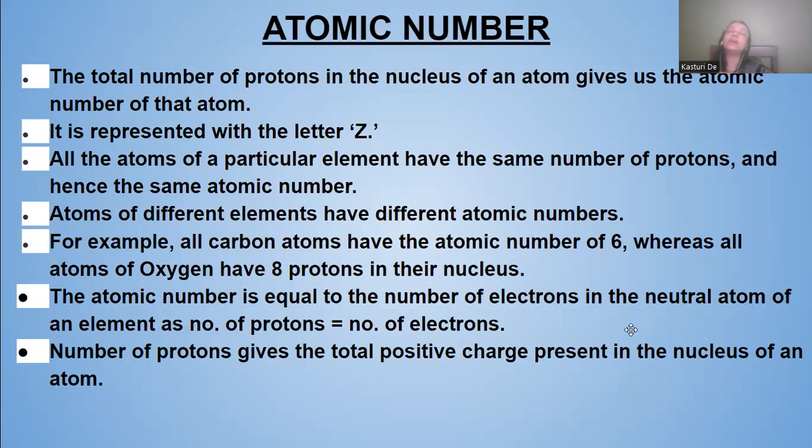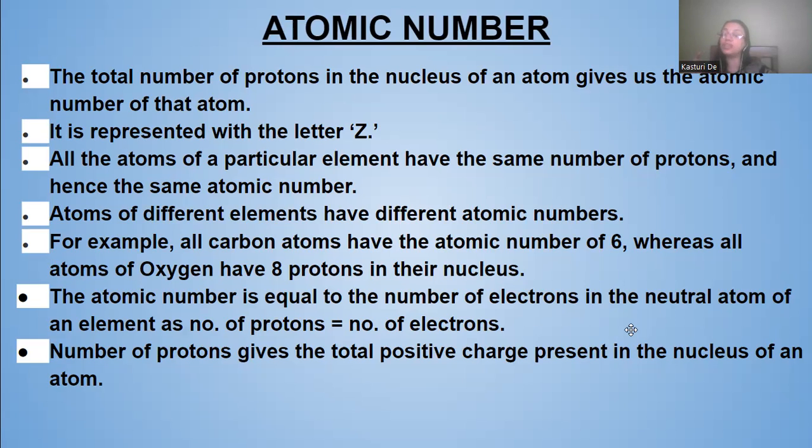Now all the atoms of a particular element have the same number of protons and hence the same atomic number. So, if an element has 6 atoms, for example, all the 6 atoms will have the same atomic number as they have the same number of protons in them. Clear? Now atoms of different elements have different atomic numbers. Atoms of hydrogen, atoms of oxygen, atoms of carbon, all are different elements, that is hydrogen, oxygen, carbon.